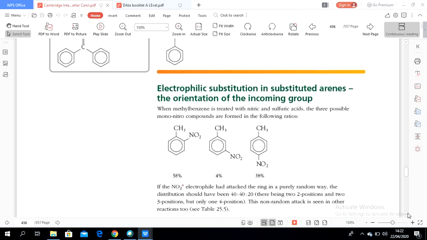When methylbenzene is treated with nitric acid and sulfuric acid, three possible mononitro compounds are formed in the following ratios. The sulfuric acid is only a catalyst to make the strong nitronium electrophile.